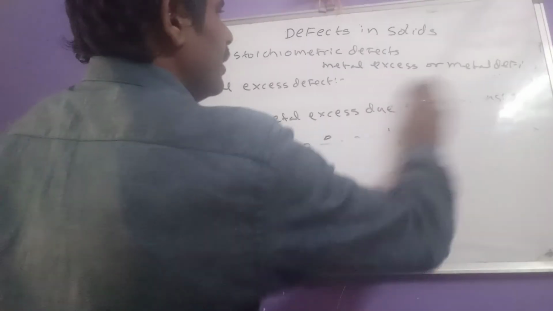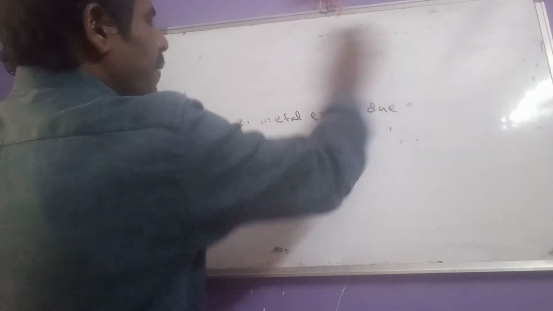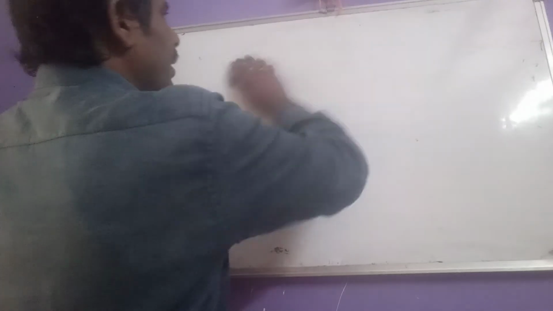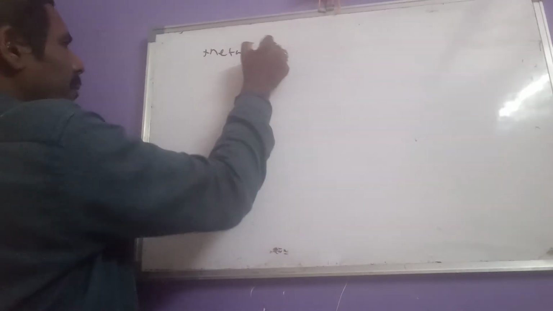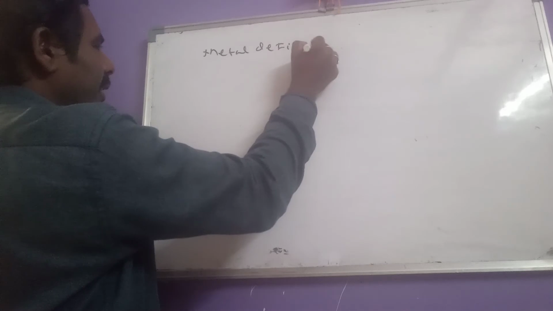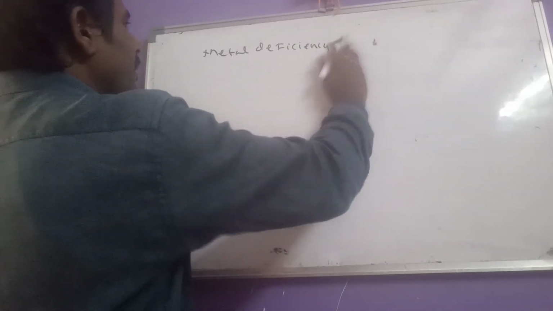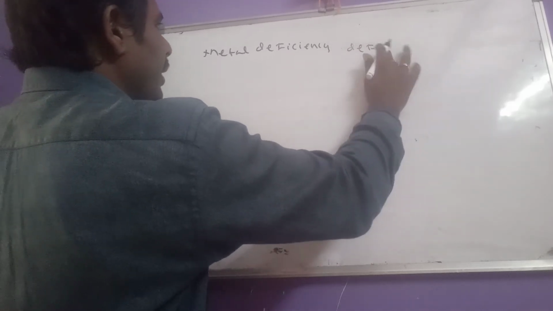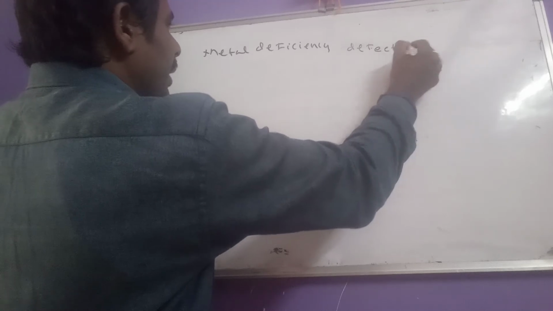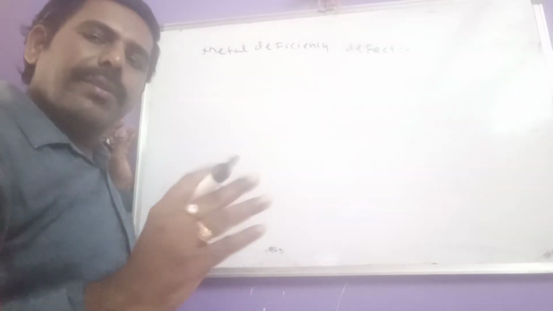And another one, metal deficiency defect. Now in these two cases we observed that metal is in excess amount compared with the non-metal. Now let us see what is metal deficiency defect. Metal deficiency defect means it is not possible to prepare which one here, a stoichiometric compound, and it is having some defect.